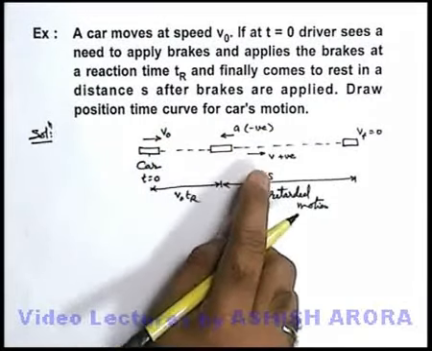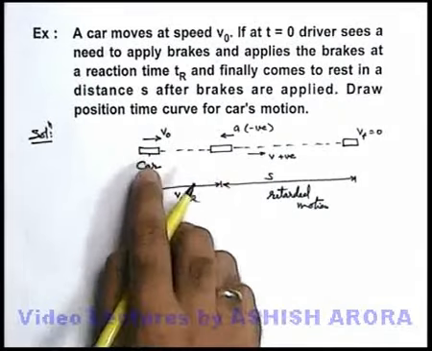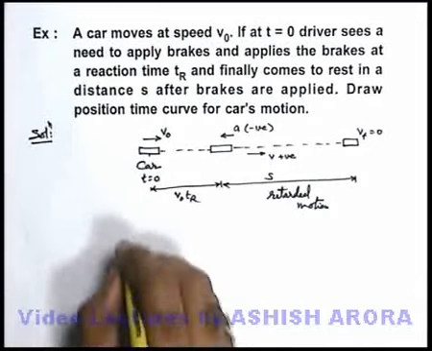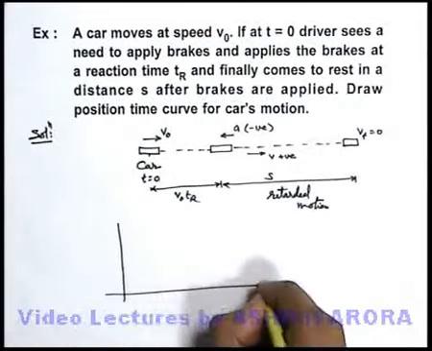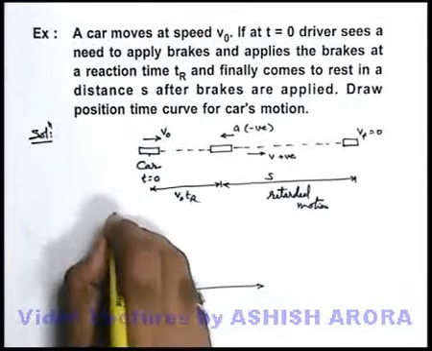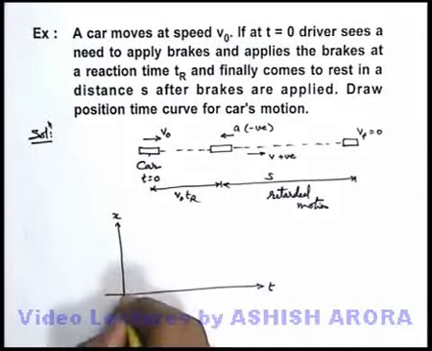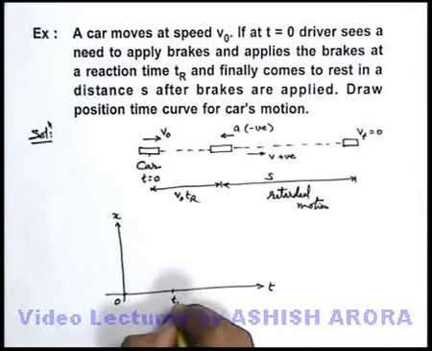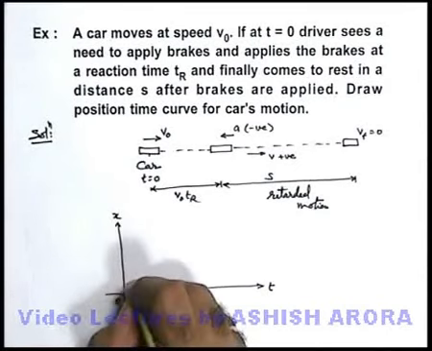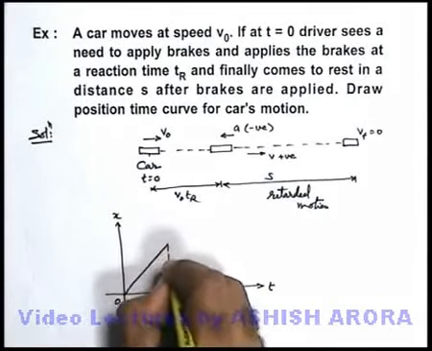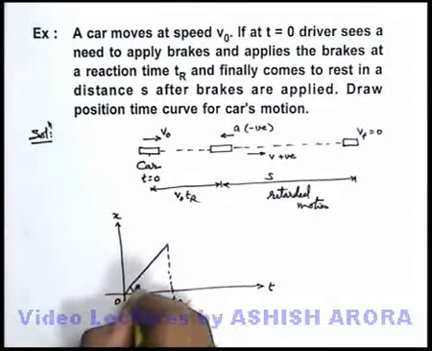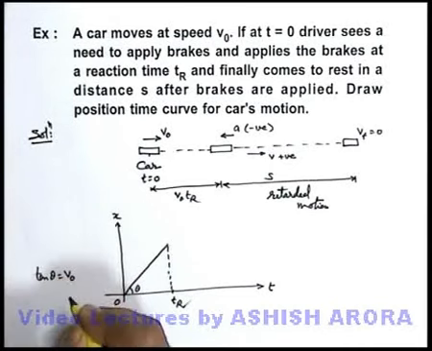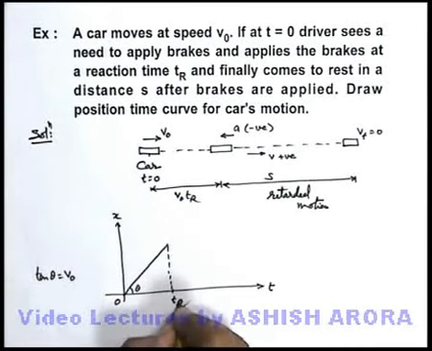And now if we draw the displacement time graph for this motion, we can simply state the first part of motion will be a uniform motion. So the displacement time graph for the first part of motion, that is from t equal to 0 to t equal to tr, will be a straight line like this. A straight line with a positive slope, and here tan theta can be written as v0. This is up to time tr.